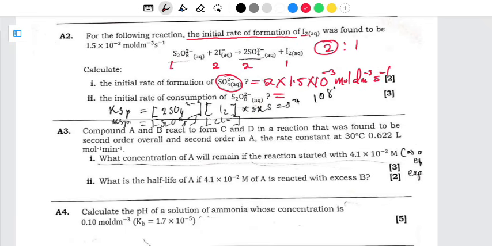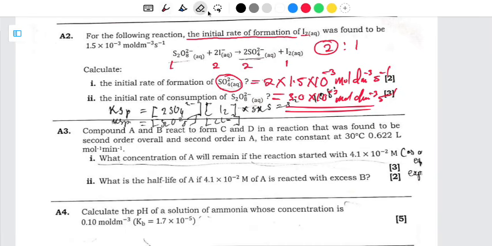So when I multiply, what am I going to get? I'm going to get 3.0 multiplied by 10 to the power negative 3. Then the units are the same, per second. So this is going to be our final answer.